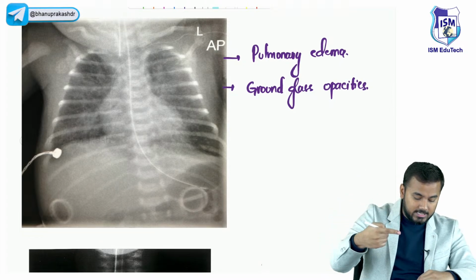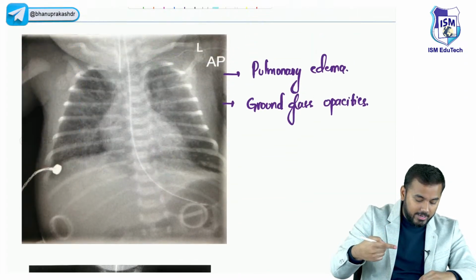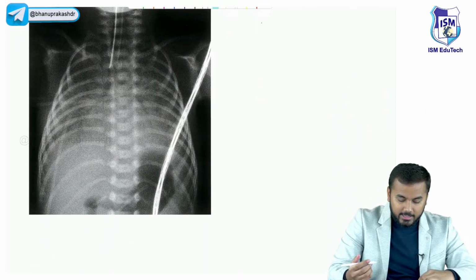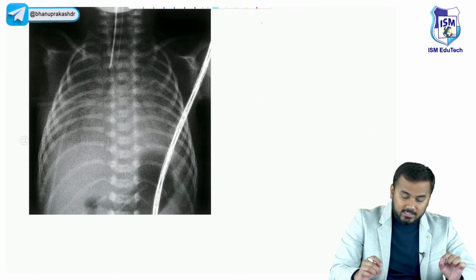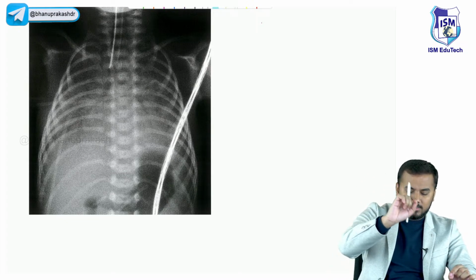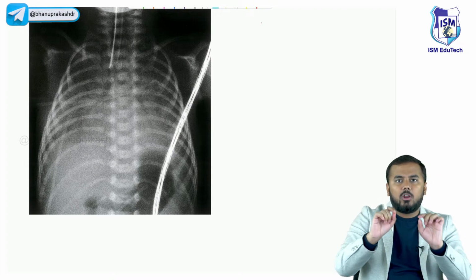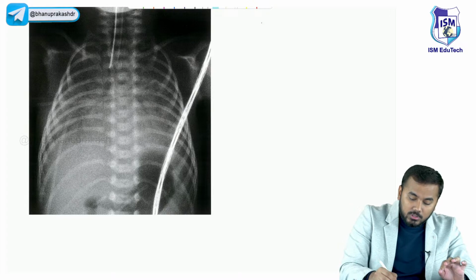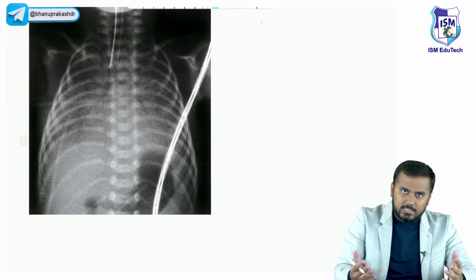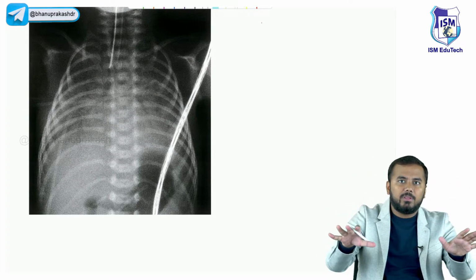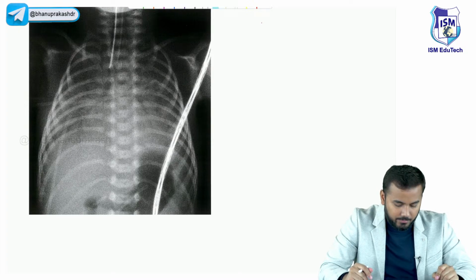I'll show you the next X-ray also. Osama Sheikh is saying whiteout X-ray. Very good. It is a whiteout X-ray only. Now look at this. In this X-ray, can you see some kind of disturbance, haziness, or a lot of dots that are present within the X-ray, to speak in simple language, yes or no? So this is what is called ground glass densities basically. You cannot see a proper lung here. Why? Because there is a lot of fluid buildup in the lung, which is interstitial pulmonary edema.